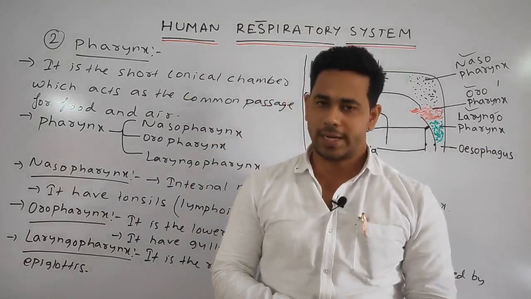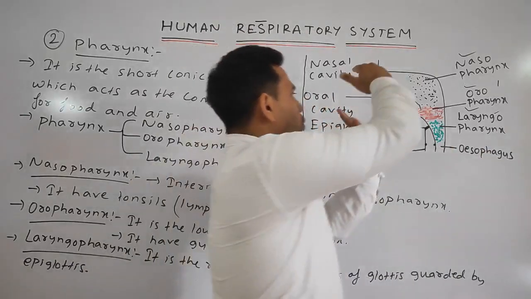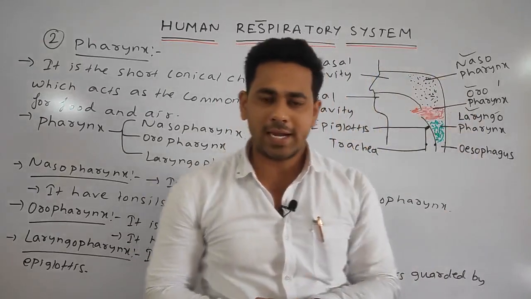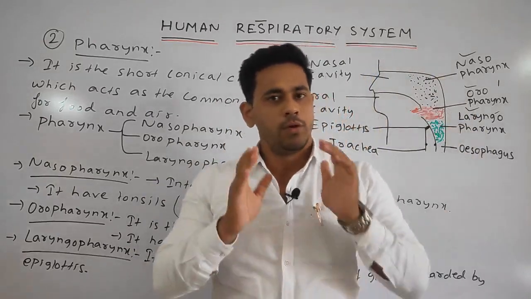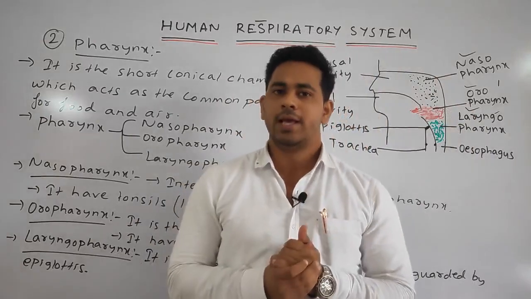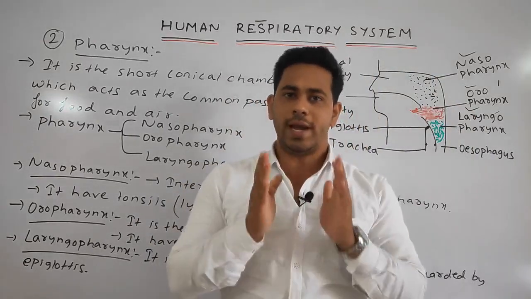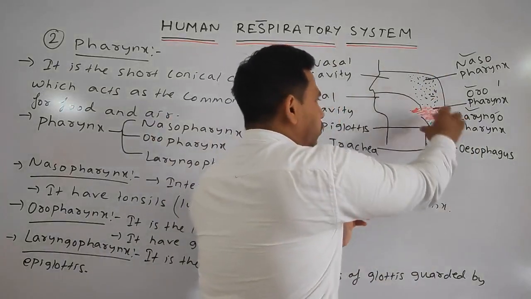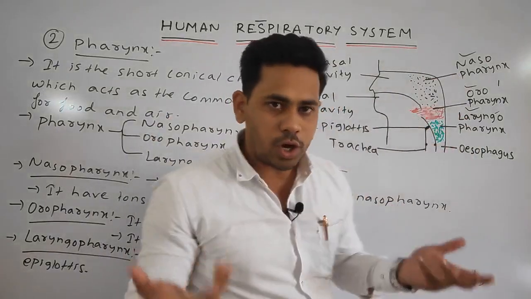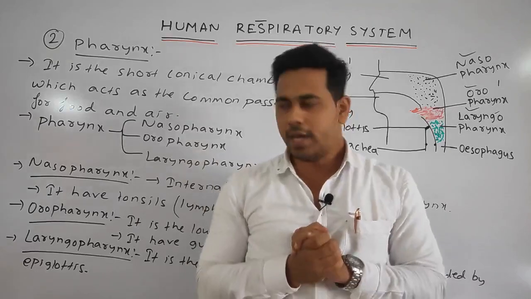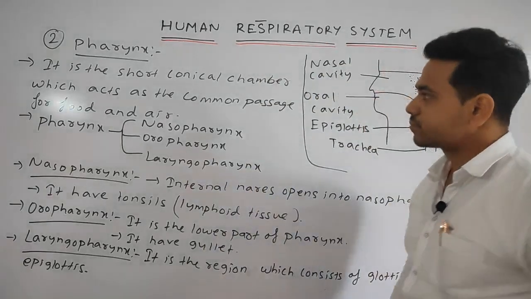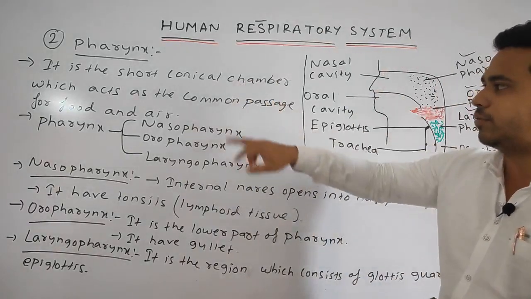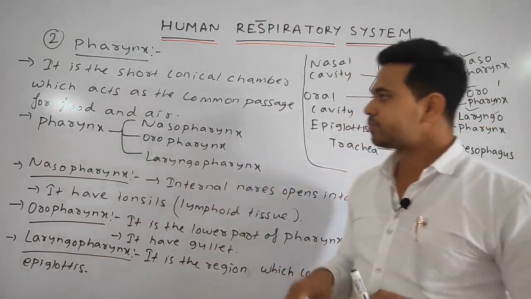So the whole pharynx region is a short conical chamber which acts as the common passage for food and air, where the passages of food and air cross each other.